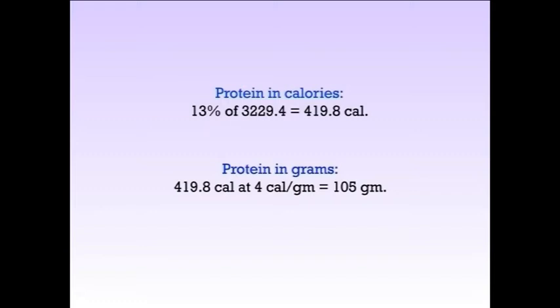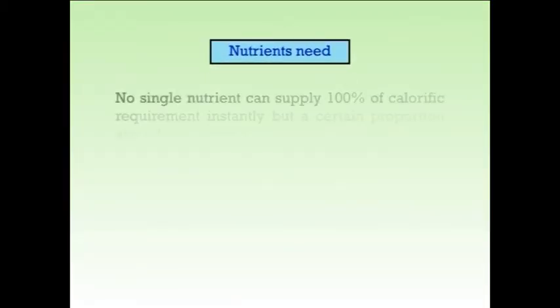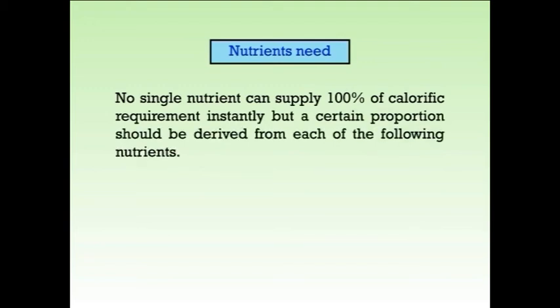The concept of a balanced diet depends upon two major factors, which are nutrient needs and calorific needs. Number 1, nutrient needs. We know that no single nutrient can supply 100% of the calorific requirement, but a certain proportion should be derived from each nutrient.